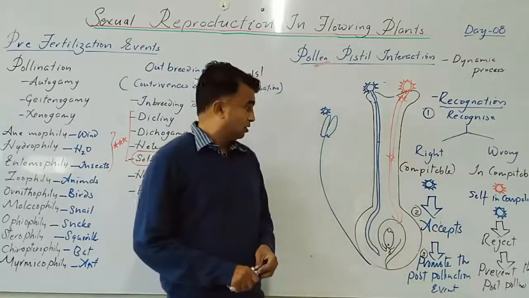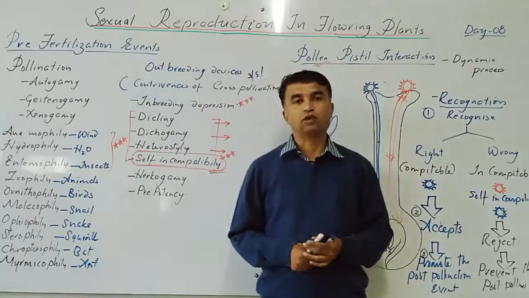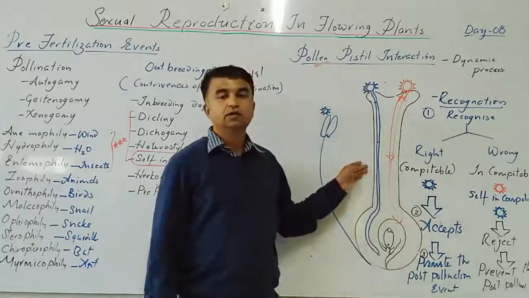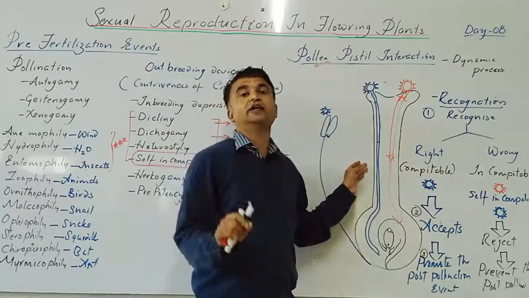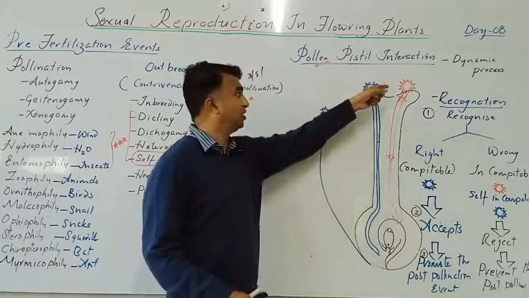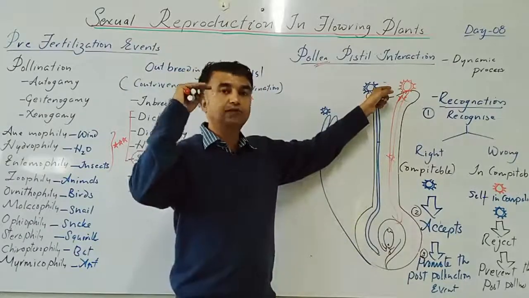Now, the definition is given in the textbook. Pollen pistil interaction includes all the events from the landing of the pollen grain on the stigmatic surface.